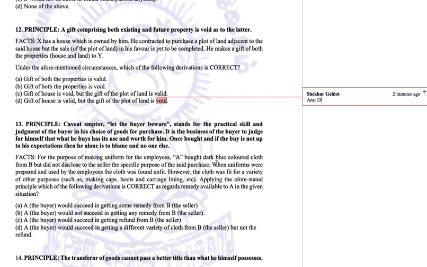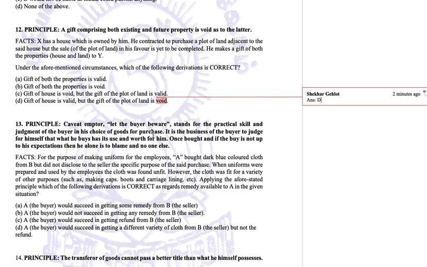However, the cloth was fit for a variety of other purposes, such as making caps, boots, and carrying carriage linen, etc. Applying the aforestated principle, which of the following derivations is correct as regards the remedy available to A in the given situation? A. The buyer would succeed in getting some remedy from B. A. The buyer would not succeed in getting any remedy from B. B would not succeed in getting a refund from A. A would succeed in getting a different variety of cloth from B, but not the refund.